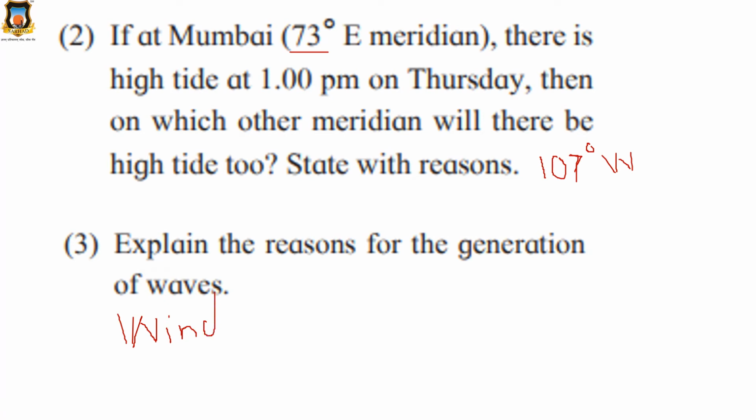And what are the other reasons we saw, class? Just now we saw it. Sometimes sea waves are also generated due to earthquakes or volcanic eruption occurring below the floor of the sea. So this will be your answer. What are the reasons? First, main reason is wind, and sometimes waves can be generated due to earthquakes or volcanic eruption. In this way you will write the answer.